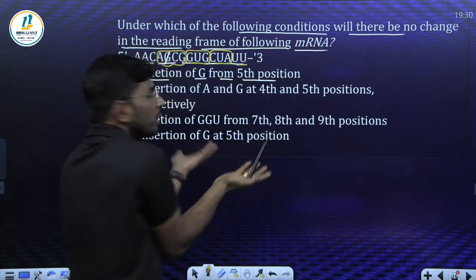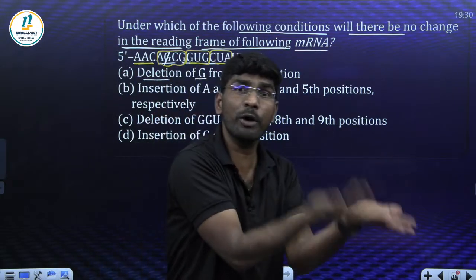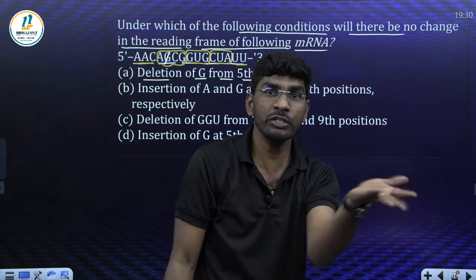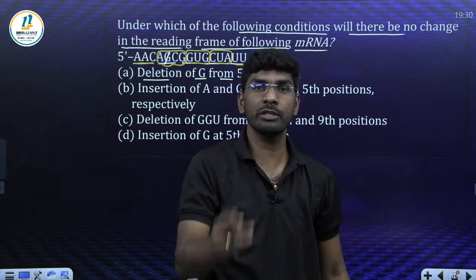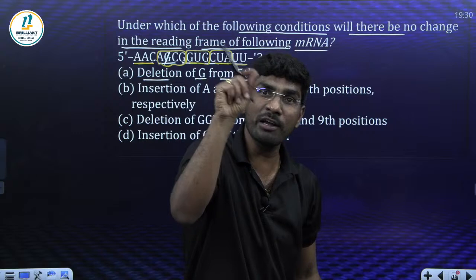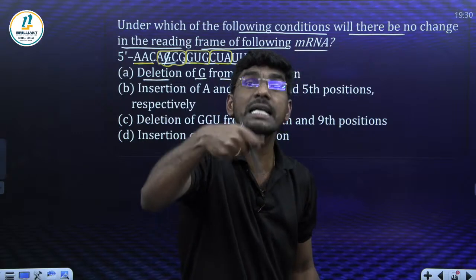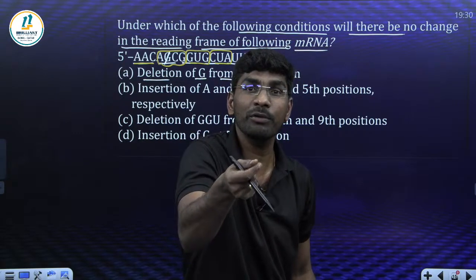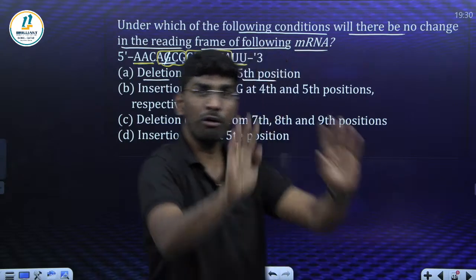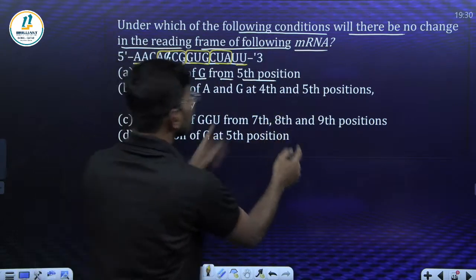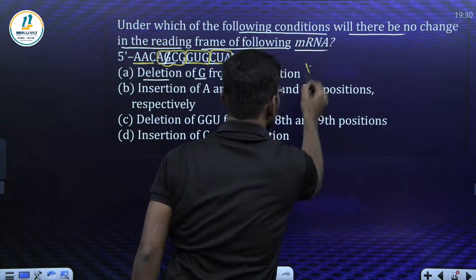Look at UU. They're altering, they're changing, right? Do you remember frame shift mutation, students? Insertion or deletion of any one nucleotide changes the frame of the mRNA. So option A is not correct. They are asking which one has no change, so this is not correct.